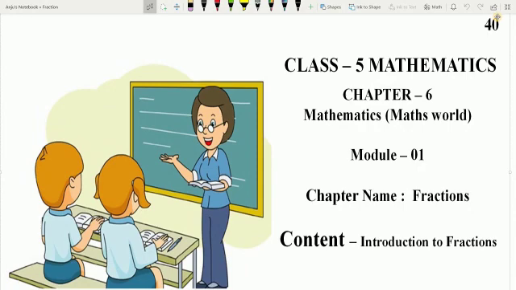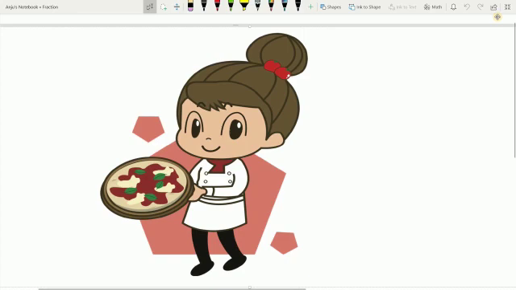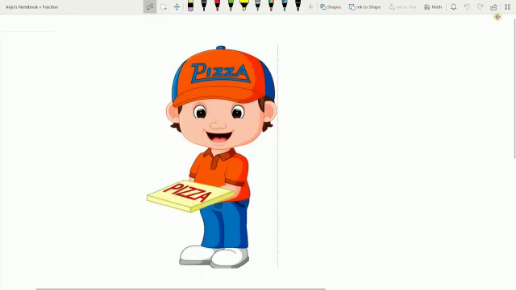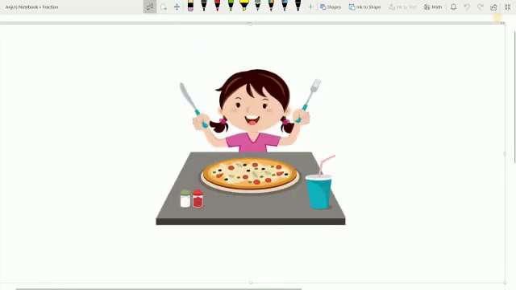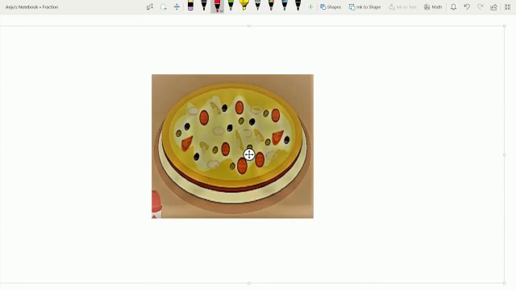But before I start the lesson, I would like to tell you a small story of a girl named Rinky. Rinky loves to eat pizza. So she ordered a pizza and she was very excited to have a whole pizza. But suddenly her best friend Pinky came to her and she wants pizza too. So Rinky has decided to split the pizza into two equal parts.